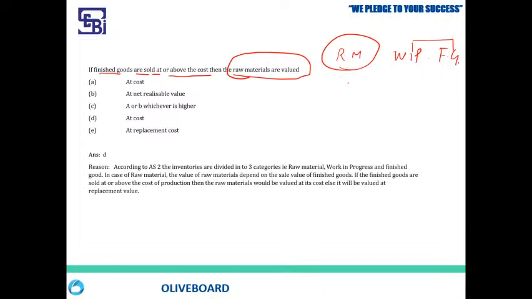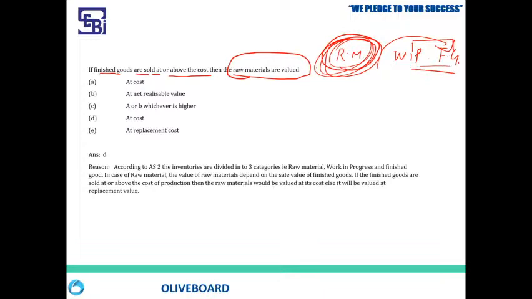But suppose the finished goods are sold at less than their cost, then the valuation of raw material will be at its replacement cost. Realizable value will come only for the other two things; for raw materials, it would be replacement cost.